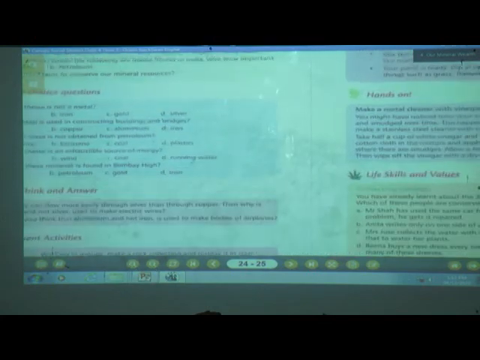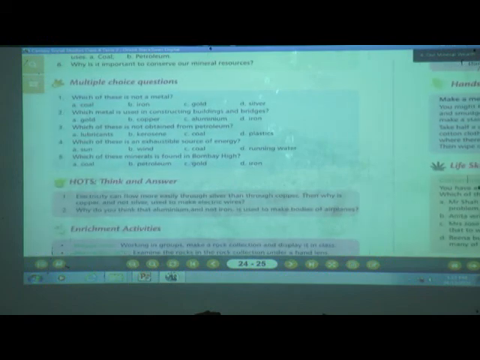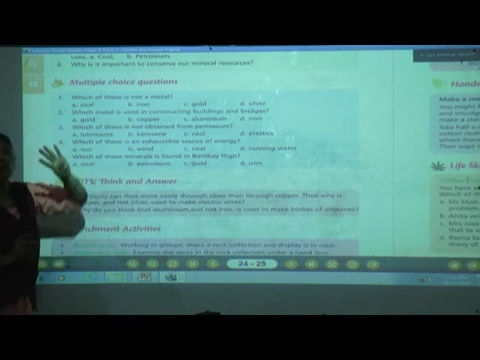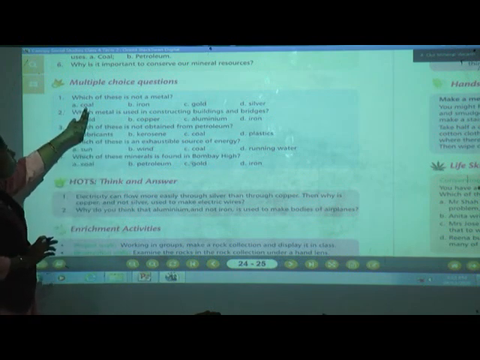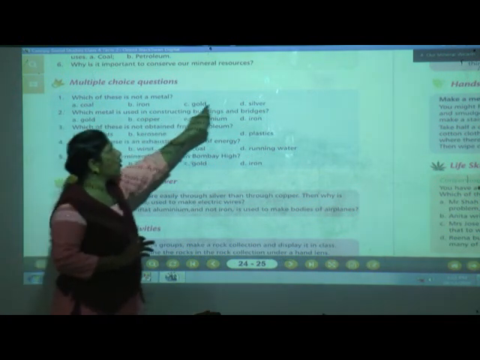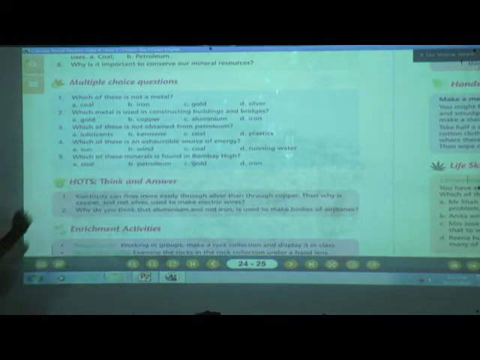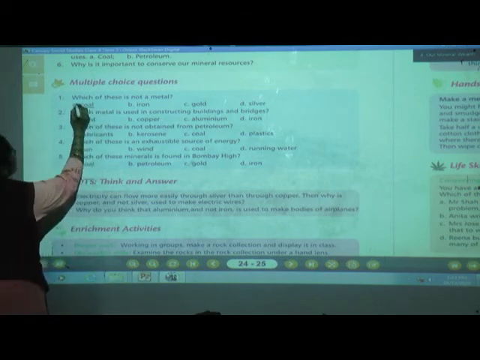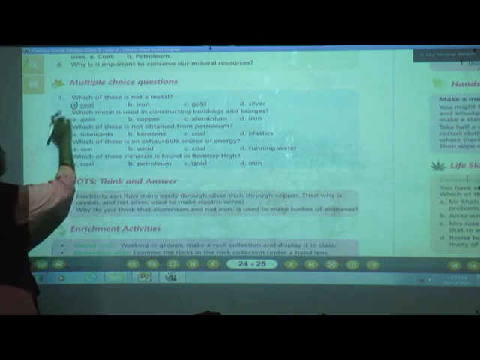So here it is. First question, multiple choice questions. Which of these is not a metal? They have given you all 4 options: coal, iron, gold, silver. So which is not a metal? Can you all tell me, students? Yes, it is coal. So you need to underline coal and put a circle.